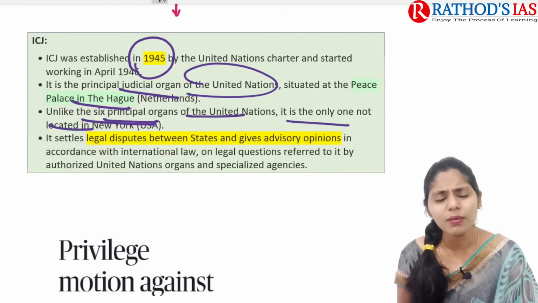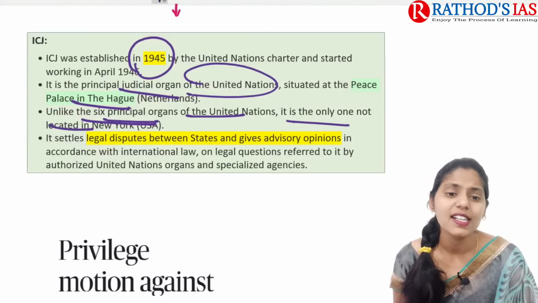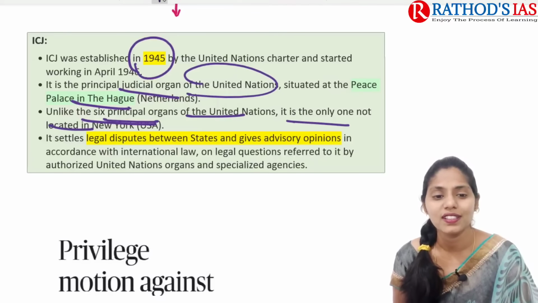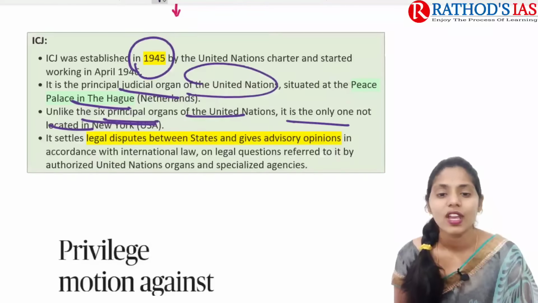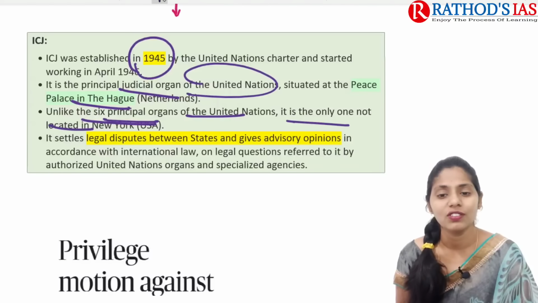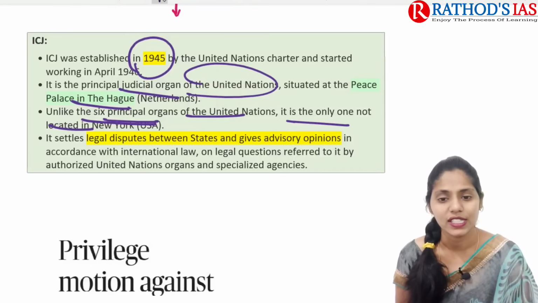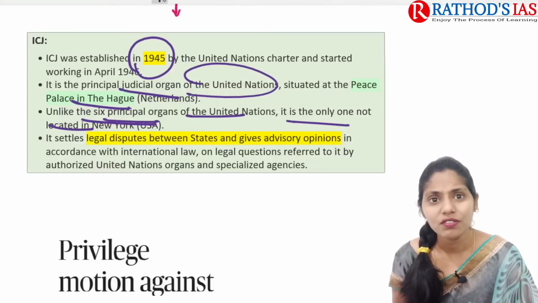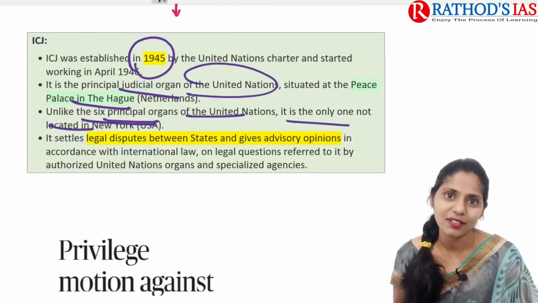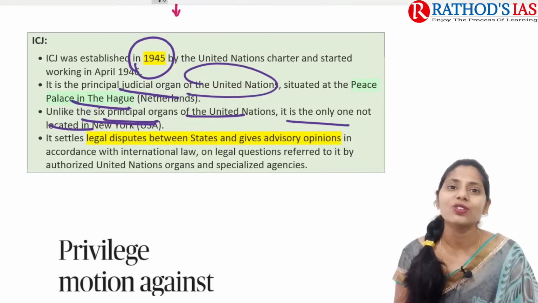Among the important functions of the ICJ, it settles legal disputes between states, and it also gives advisory opinions in accordance with international law on any legal questions referred to it, and it helps in resolving disputes, etc. These are some important facts that you need to remember regarding the ICJ, and I hope it is very clear. Now let us see the next topic.